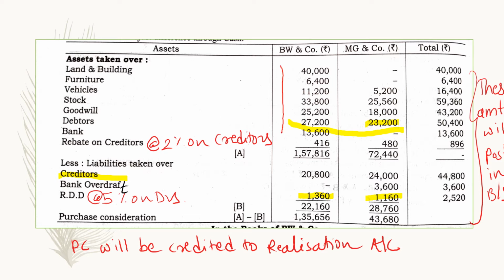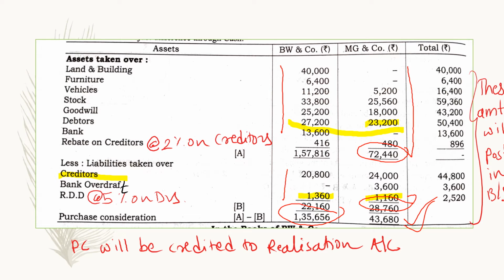Take the total of these assets, and then deduct the total of the liabilities from that, and you will get the purchase consideration. In the same case with MG and Company, take the total of assets and then deduct the total of liabilities, and you will get the purchase consideration here. This purchase consideration will be credited to the realization account of each firm, and these are the totals given here.